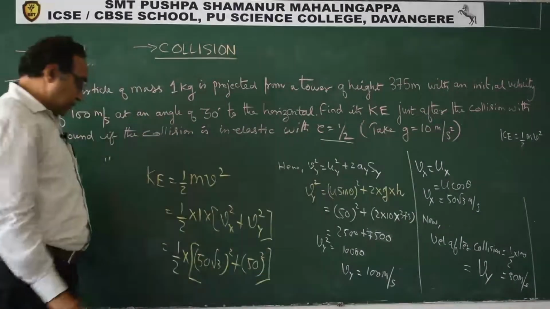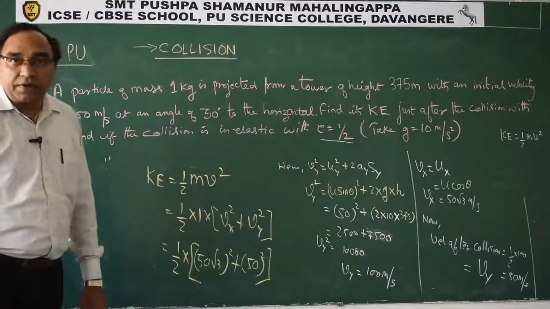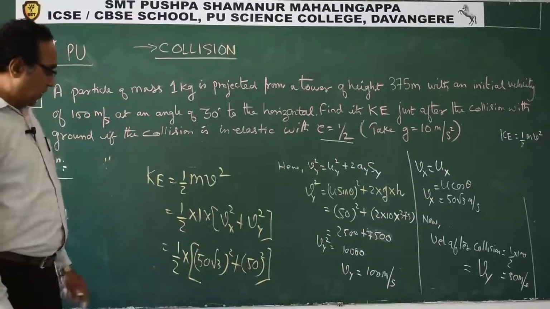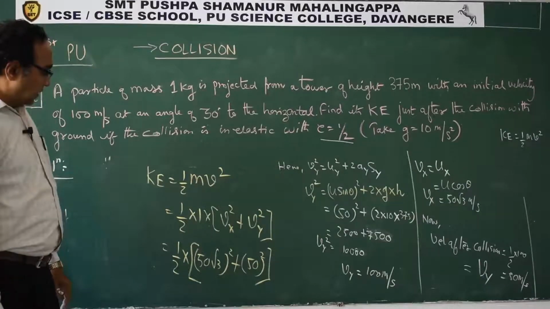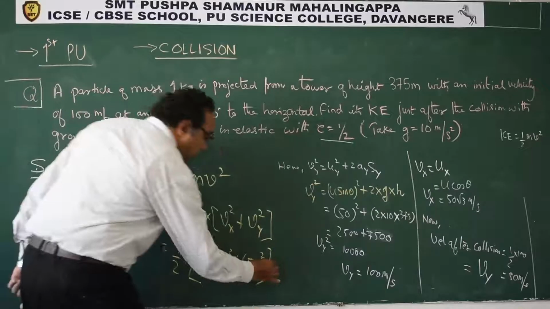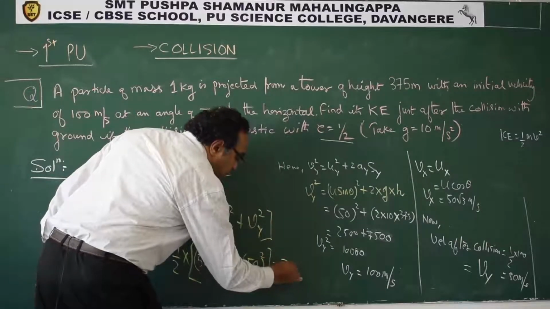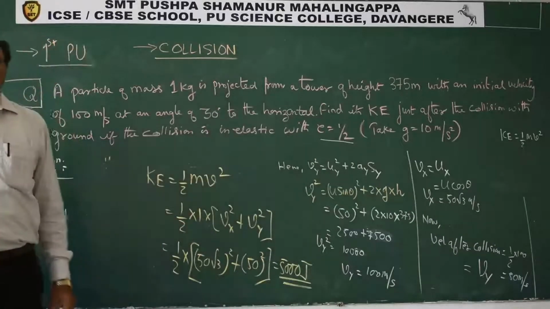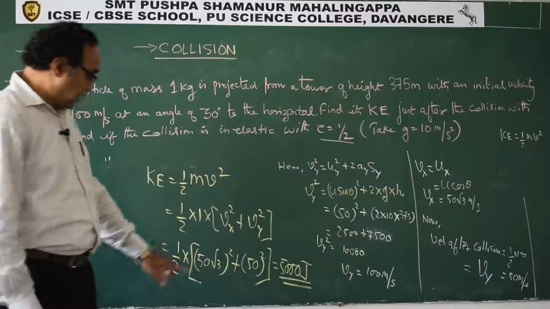This is what we get. So you can take 50 square common. 3 plus 1, 4. So you get 50 square into 4. That is nothing but 100 square, 10,000. So this you will get as 5000 joules. You can simplify and you can try this. This is a good exercise for you.